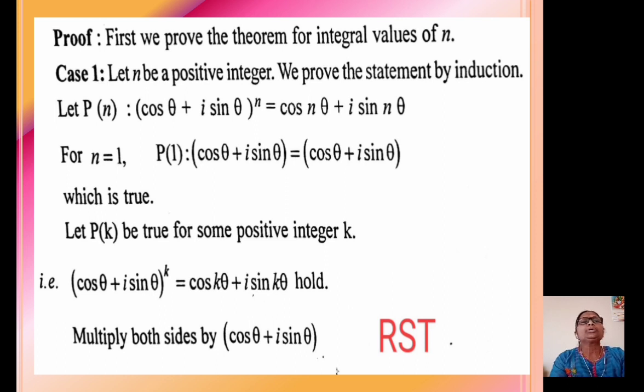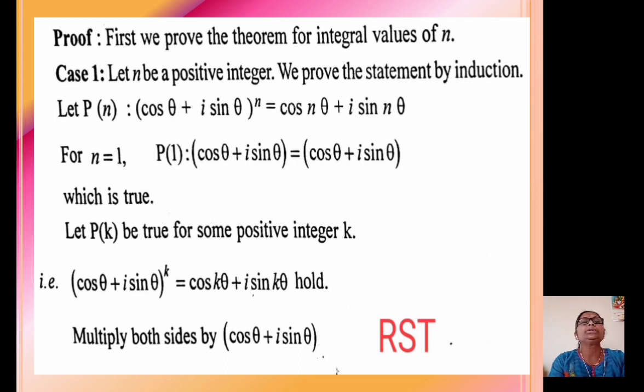Now, we have to assume that the theorem is true for n equal to k. Let us assume that the theorem is true for n equal to k, so that our statement becomes Pk. Let Pk be true for some positive integer k, so that (cos theta plus i sin theta) raised to k equal to cos k theta plus i sin k theta holds.